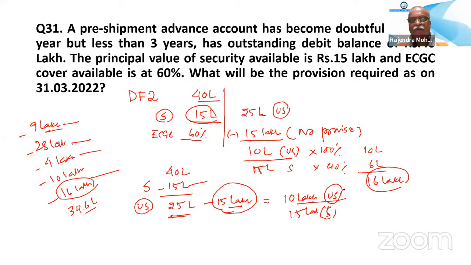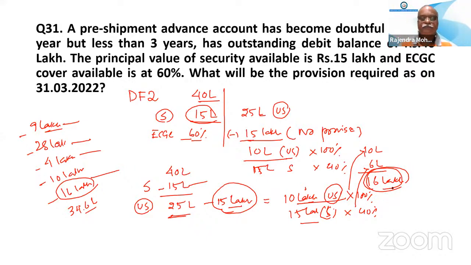So for the unsecured amount, doubtful 2, it will be 100% provision. Secured amount, it is 40%. So 10 lakh at 100% becomes 10 lakh. 15 lakh at 40% becomes 6 lakh. Together, the provision will be 16 lakh.